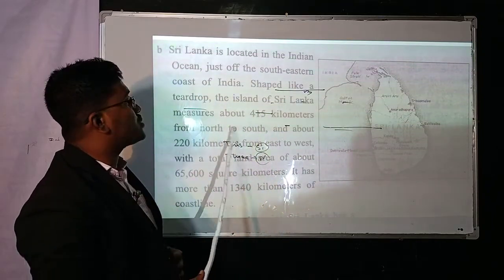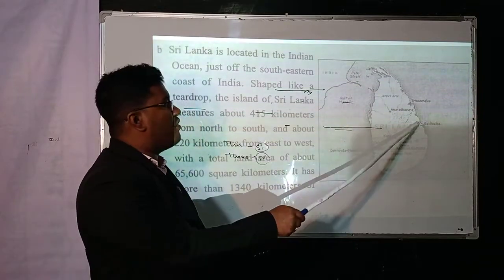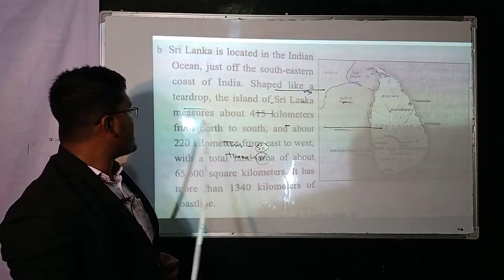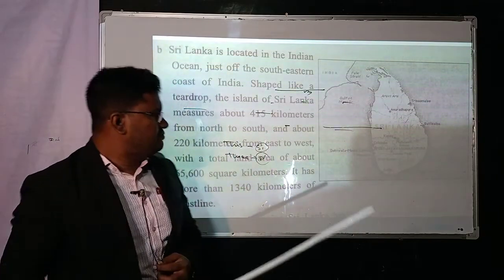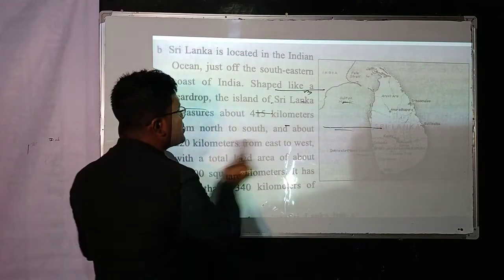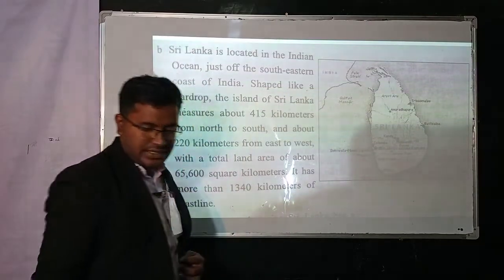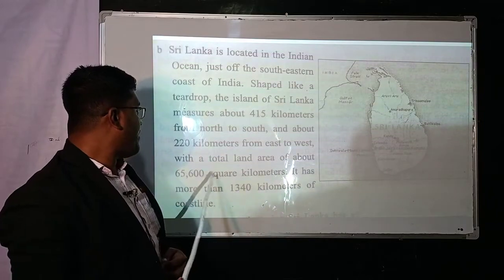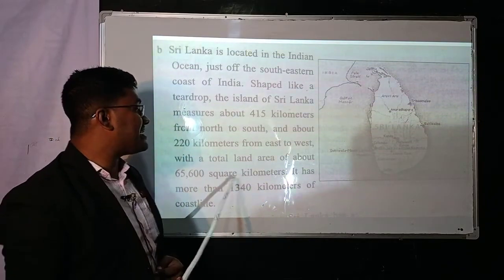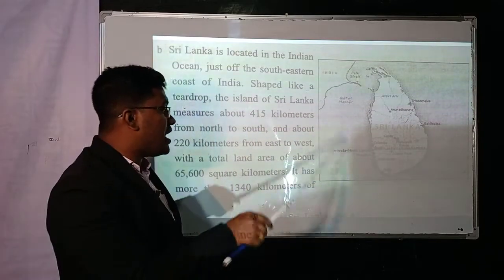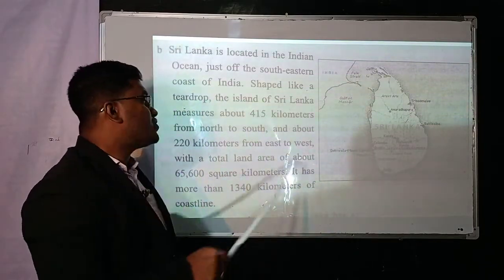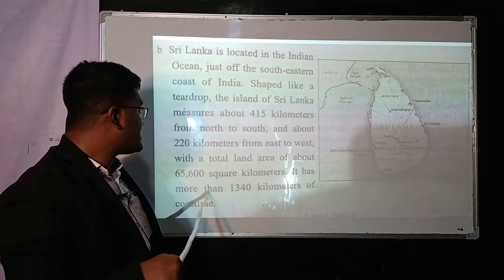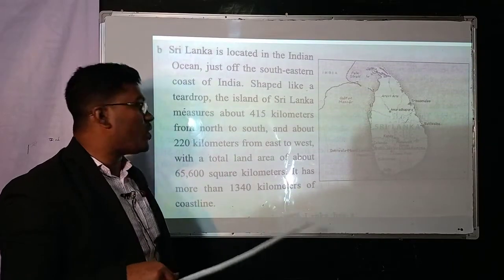415 kilometers from north to south. That means its north part and south part is 415 kilometers. To the south end is about 220 kilometers from east to west. My dear students, 220 kilometers, with a total land area of about 65,600 square kilometers. Then what is the total land area of Sri Lanka? Total area is 65,600 square kilometers. It has more than 1,340 kilometers of coastline.